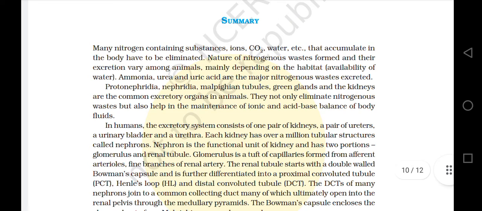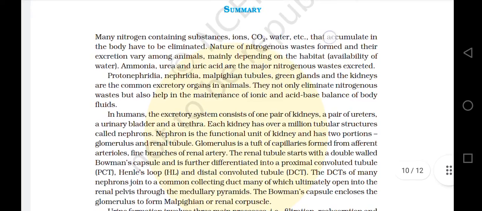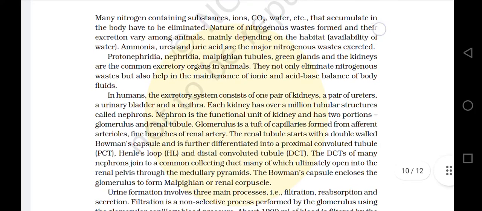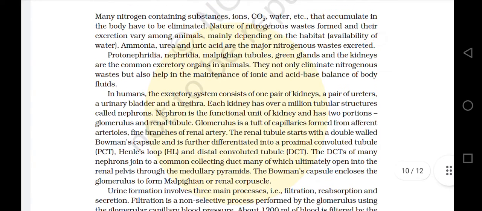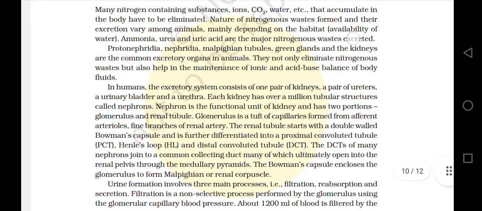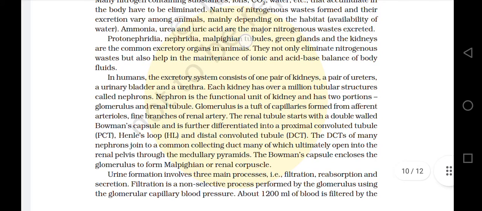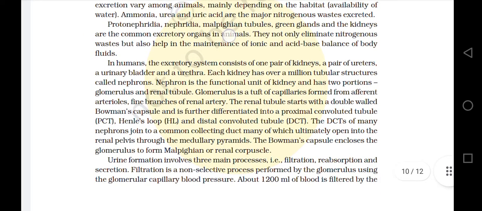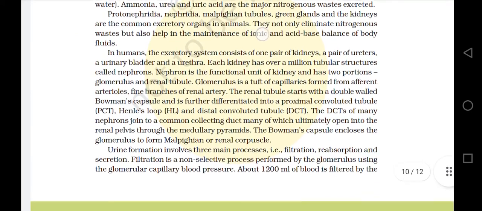Summary: Many nitrogen containing substances, ions, carbon dioxide, water, etc., that accumulate in the body have to be eliminated. The nature of nitrogenous waste formed and their excretion vary among animals, mainly depending on the habitat and availability of water. Ammonia, urea, and uric acid are the major nitrogenous wastes excreted. Nephridia, Malpighian tubules, green glands, and kidneys are the common excretory organs in animals. They not only eliminate nitrogenous waste but also help in the maintenance of ionic and acid base balance of the body fluids.